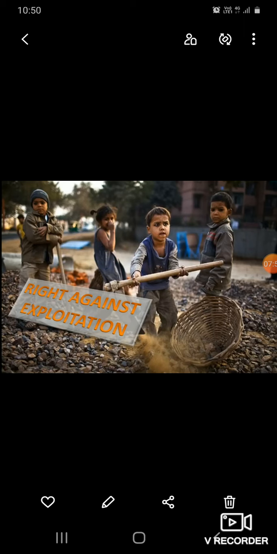Now, right against exploitation. The objective of this right is to prevent exploitation of the poor. The aim of this right against exploitation is preventing the exploitation of the poor, women, children and the weaker sections of society. This is the main objective of the right against exploitation. In order to restrict exploitation in the name of religion, caste, gender and sect, the state and the central government have enforced many laws.